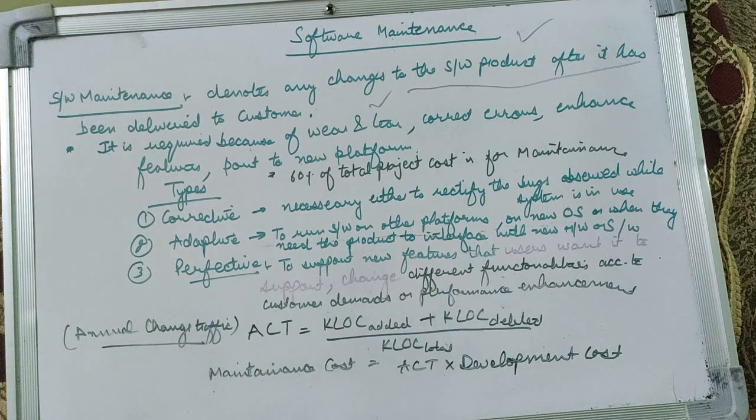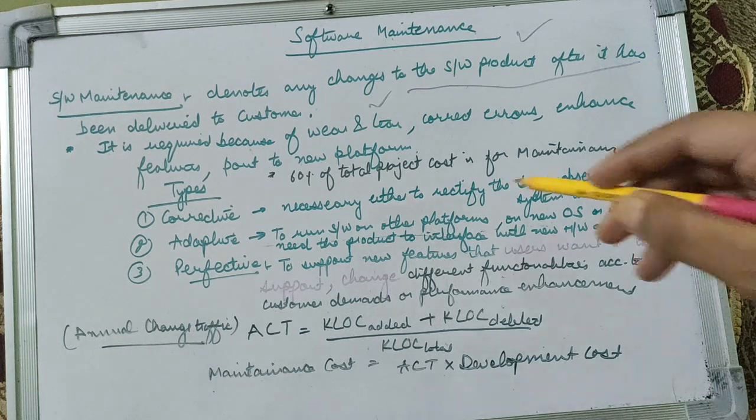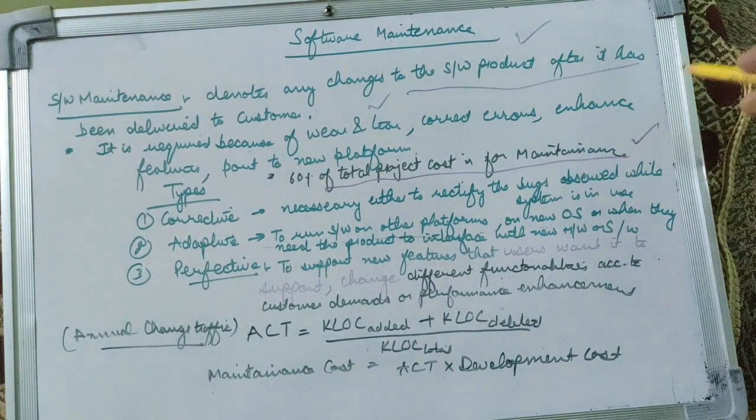Now, we can say this is a very crucial phase of a software life cycle. Considering this, we can say that maintenance accounts for 60% of the total project cost. So whatever the cost of the project, 60% of that is spent only on the maintenance phase. Looking at this aspect, it must be very clear how important a role software maintenance plays in determining whether a product will be a good one or a failure.